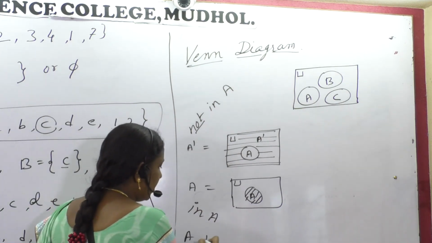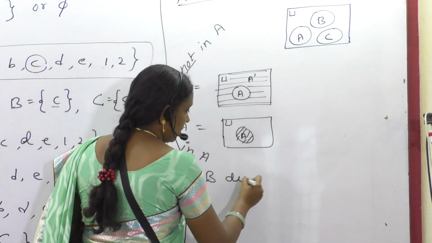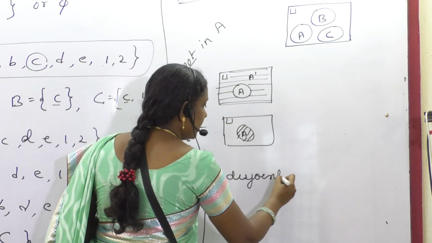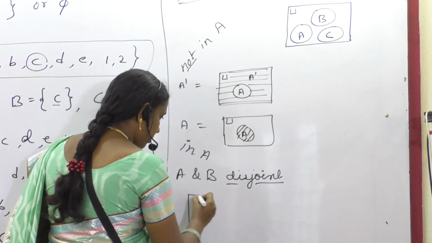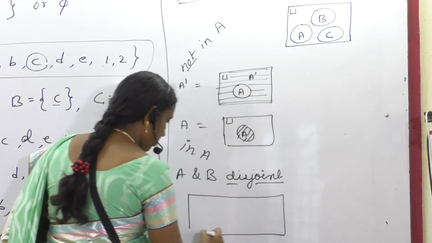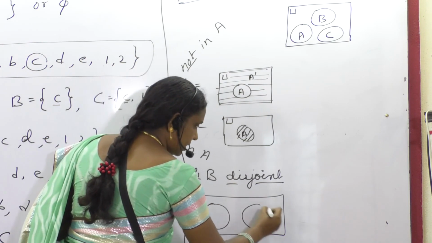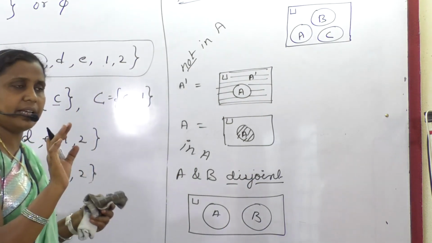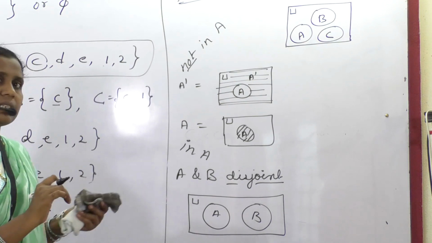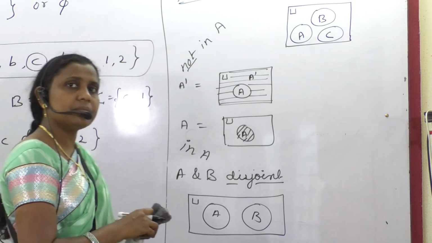If A and B are disjoint, what are these? Disjoint means what, you know? Two different sets in which no common part exists. So these are disjoint. Got it?